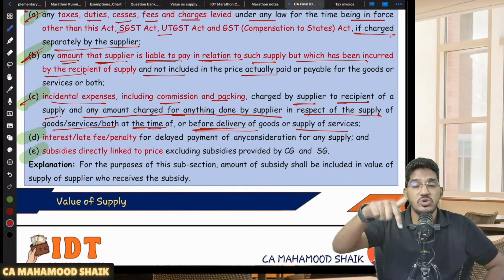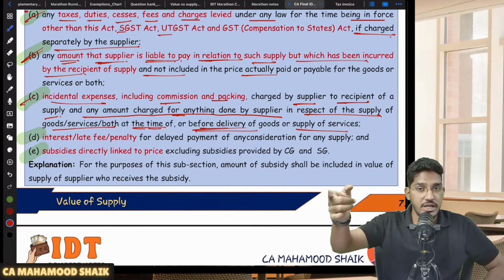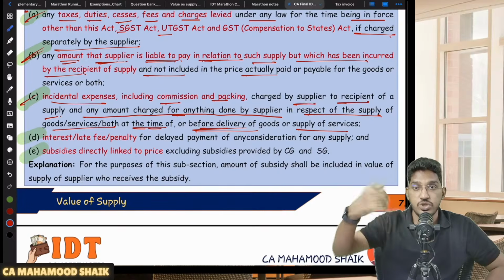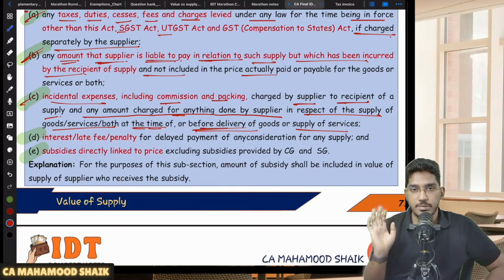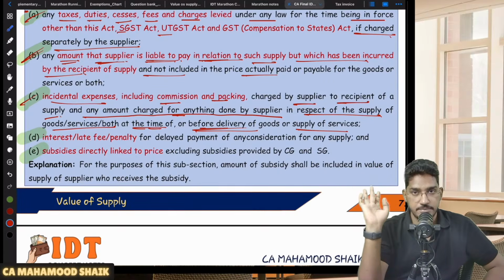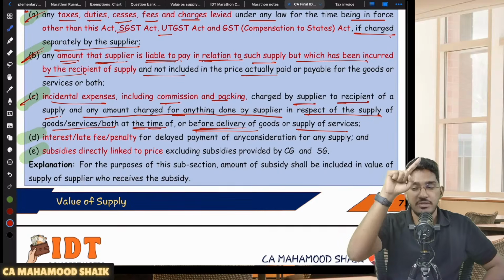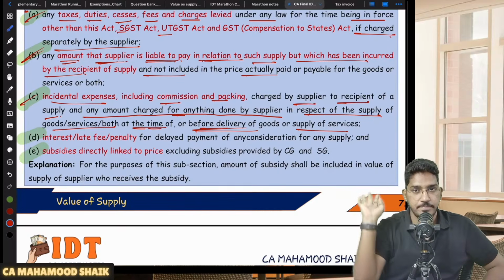That additional activity should have been done by the supplier either before the delivery of the goods or at the time of delivery of the goods, or before the supply of services or at the time of supply of services, but not after. If anything extra is done by the supplier at the request of the recipient after the delivery or supply of the goods or services, then that amount will not be added to the value of supply. It will be taxed separately.